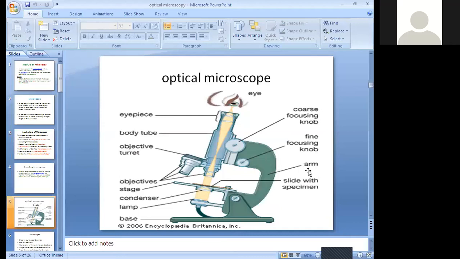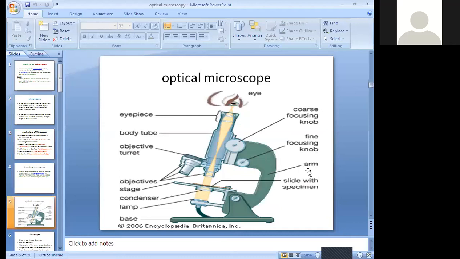One knob is the fine focusing knob, and the other is the coarse focusing knob. These are the main components of the optical microscope. These are very important components.